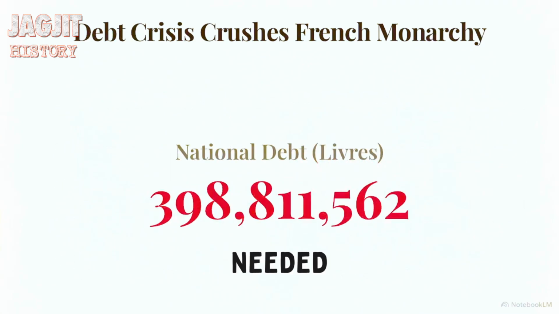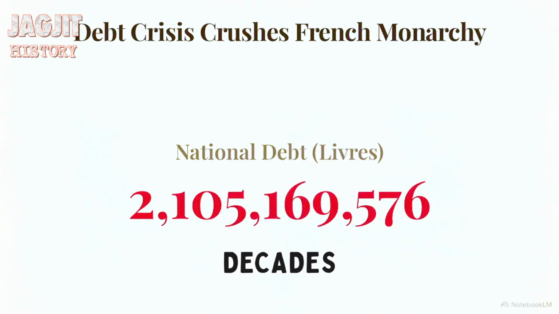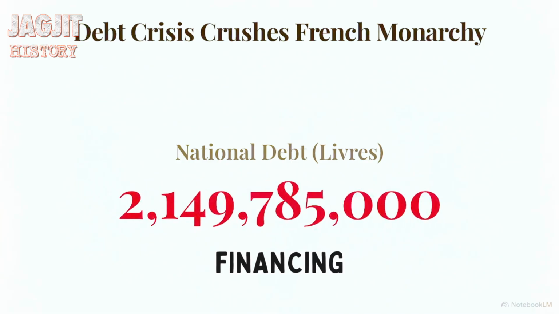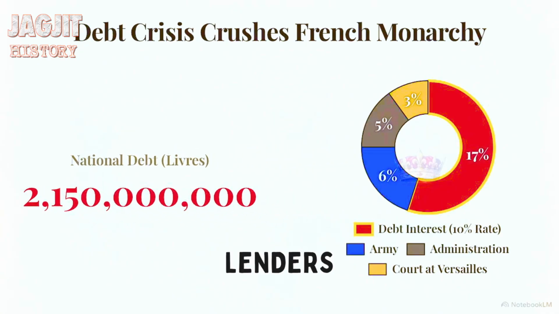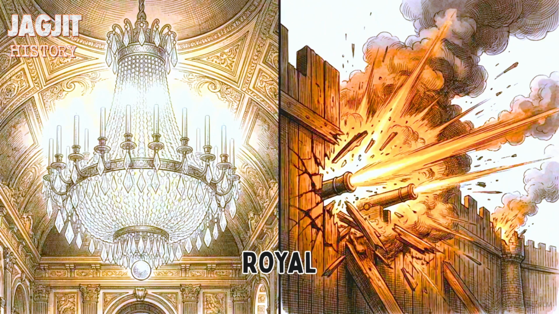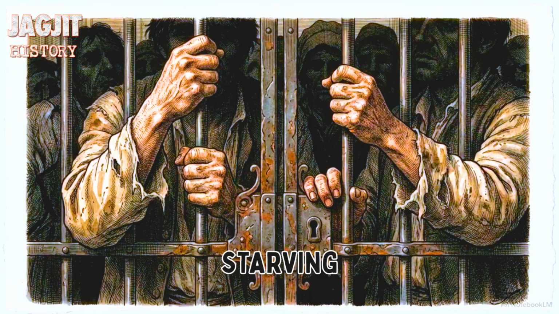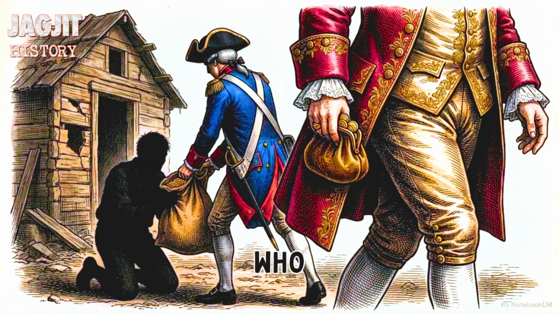At the exact moment the state needed resources to manage this hunger, the Bourbon dynasty was entirely insolvent. Decades of military conflicts, including heavily financing the American Revolution, had pushed the national debt past 2 billion livres. Lenders demanded a 10% interest rate, meaning the massive bulk of the royal budget was consumed solely by servicing debt. Decades of royal extravagance and foreign wars had bankrupted the treasury at the precise historical moment the starving population reached critical mass. To service that debt, the state relied on a rigid, birth-based hierarchy known as the 3 estates, which dictated exactly who paid taxes and who did not.